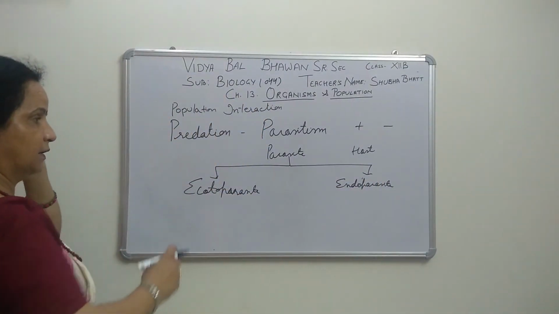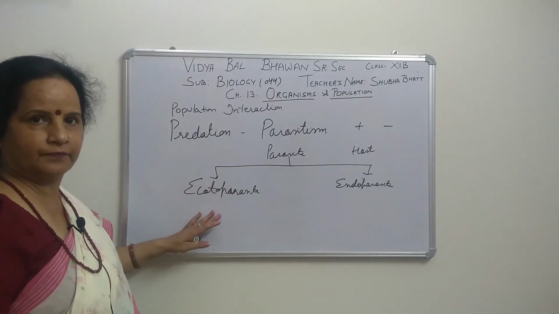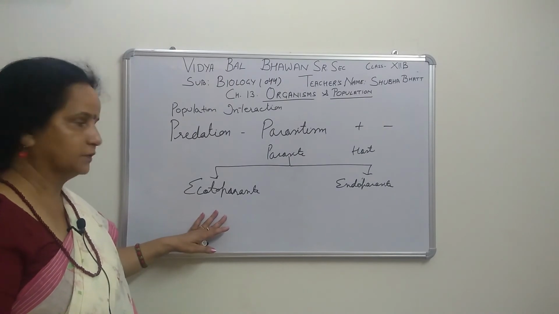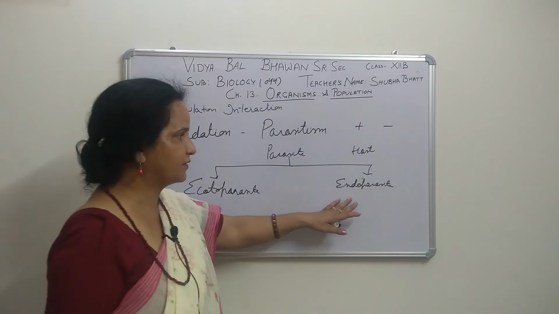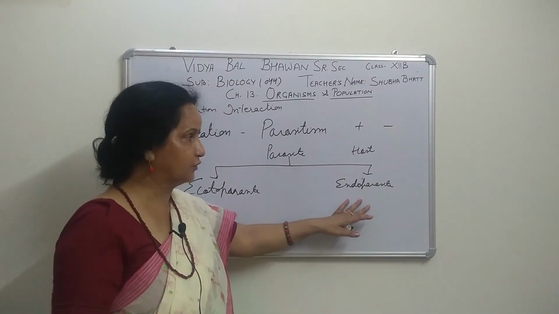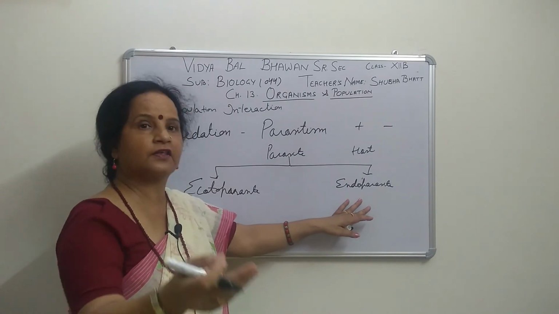Ectoparasite means the parasite organisms stay outside of the body; they are stuck with the host body but externally. That is called ecto, which means outside, external. Endoparasite is when the parasite remains inside the body. As you know, in human beings, we also host, for example, Plasmodium.